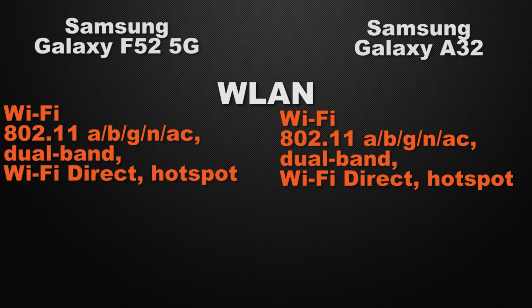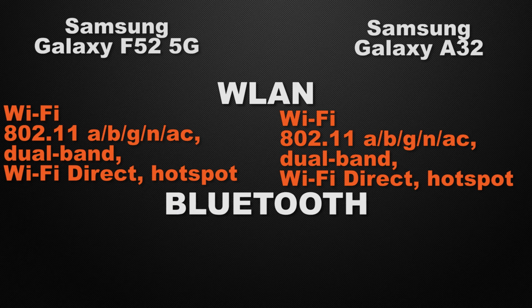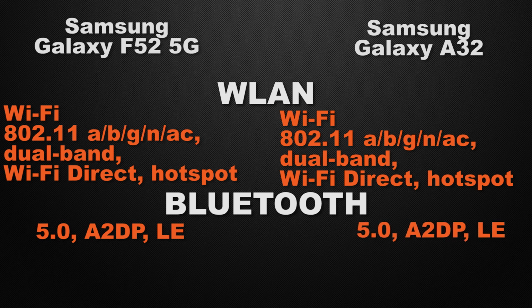Moving to the communication chips in the devices, starting with the WLAN of the devices. Both devices come with Wi-Fi AC, dual band Wi-Fi, Wi-Fi direct and hotspot, so it's a tie. And about the Bluetooth version of the devices, F52 has 5th generation Bluetooth, whereas A32 has 5th generation Bluetooth. So it's a tie because both devices have the same generation of Bluetooth.